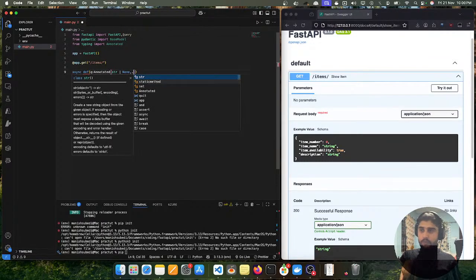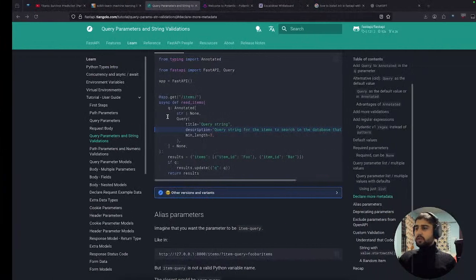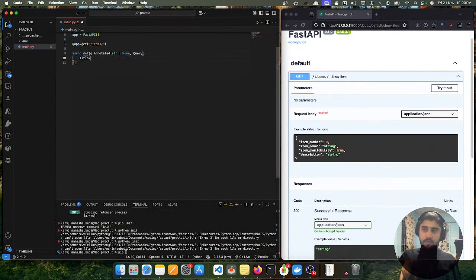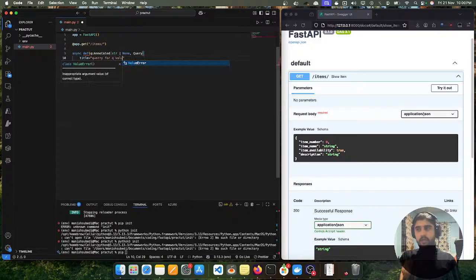Now what we have to do is apply a query. So we have to use a comma and apply Query. Query we have imported from FastAPI. FastAPI provides the Query, and we can use the title given to us. Are we using the equal sign? Yeah, we are using the equal sign. I often get confused. So our title must be query for q value. Okay, I'm going to use it like that.